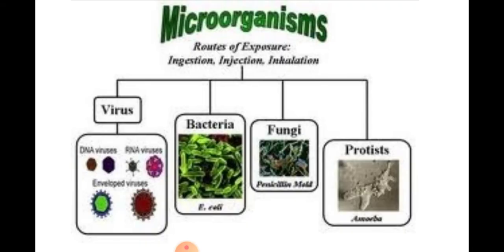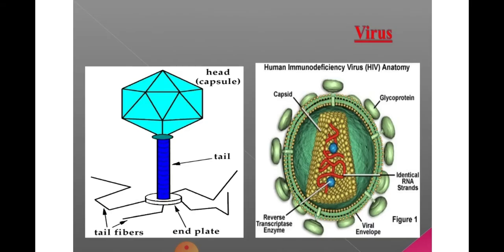Microorganisms, routes of exposure. Routes of exposure means from where they can get inside the body. It may be due to ingestion, injection, or inhalation. Now again come to the next page.